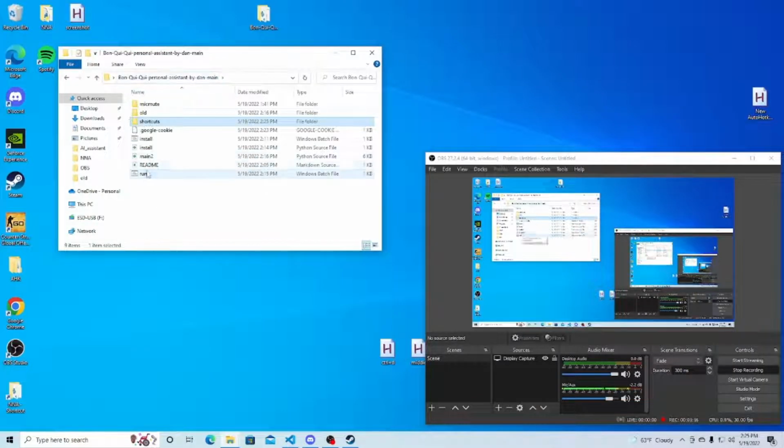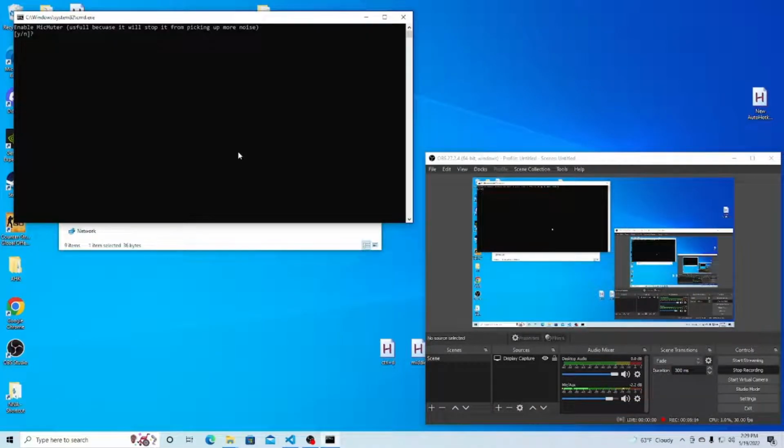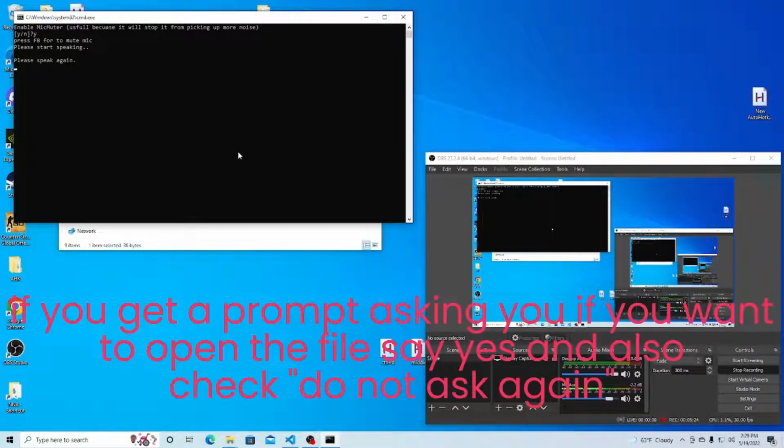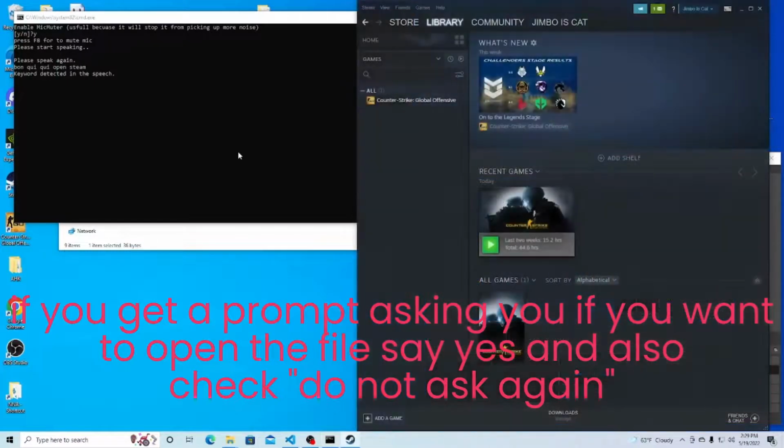Easy to use. So you want to hit this run button, and so I'll enable this. Starting virtual assistant. BonQuickly open Steam. Opening Steam. You can see it works.